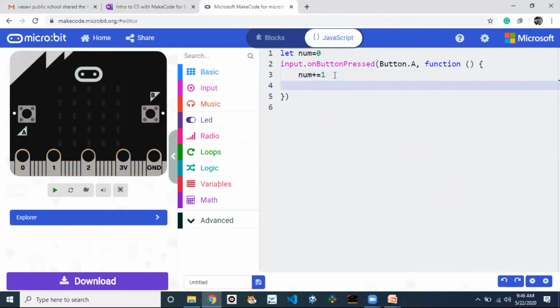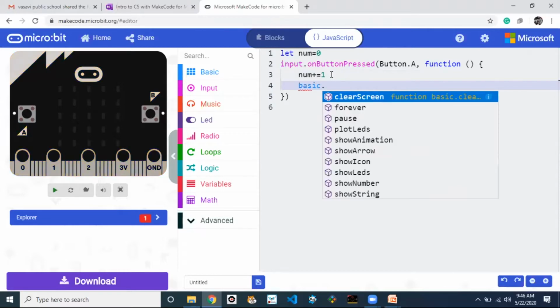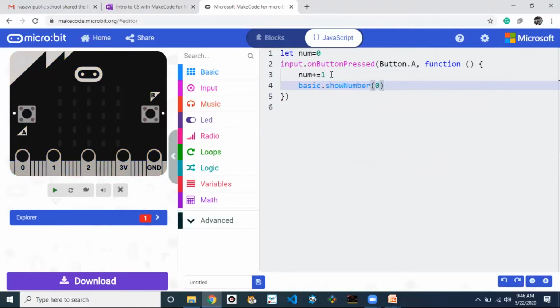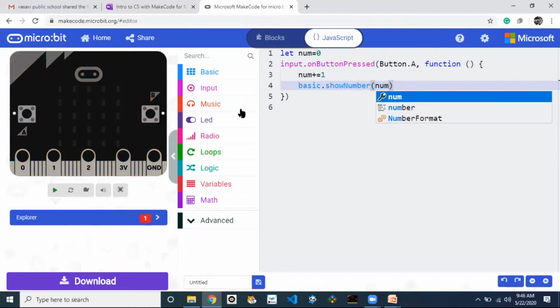And later, we want to show the value. So how can we see the value? Simply, it is in the basics. So basic dot show number. See, all the methods are visible here only. You can use those directly. You can write the number.